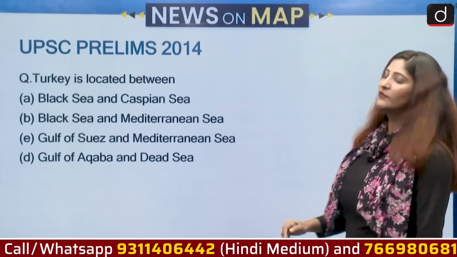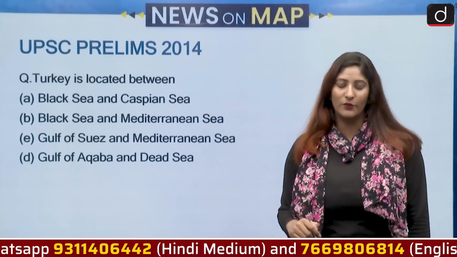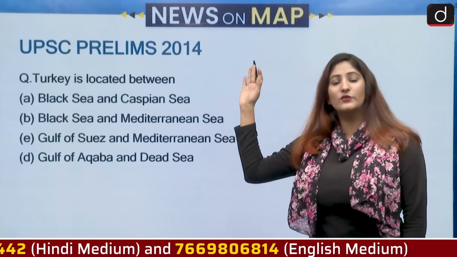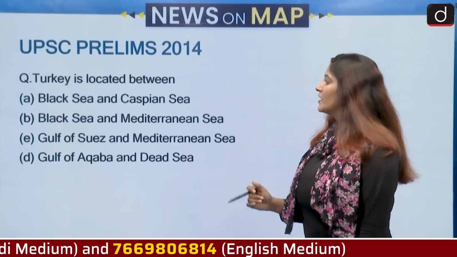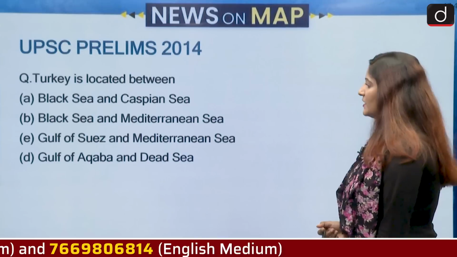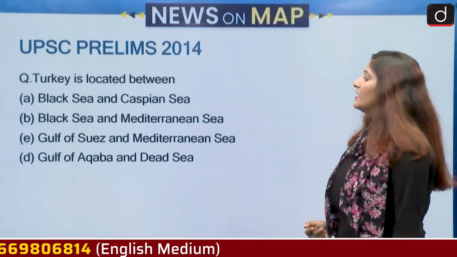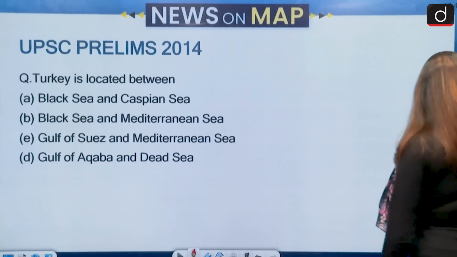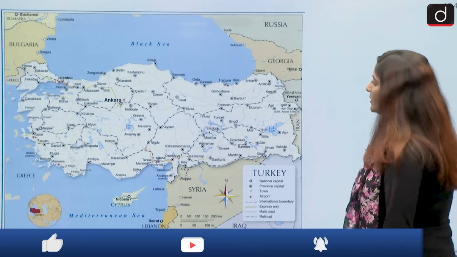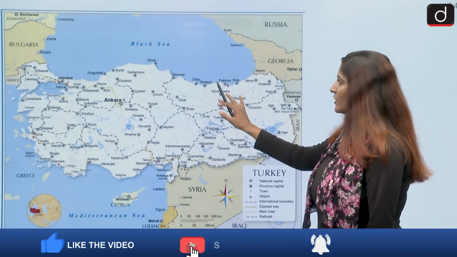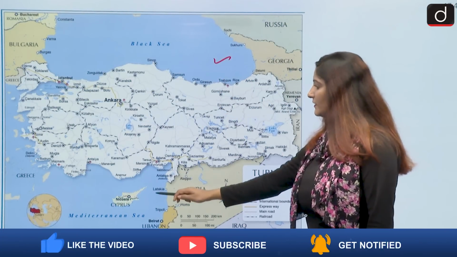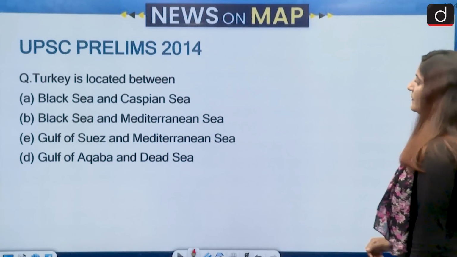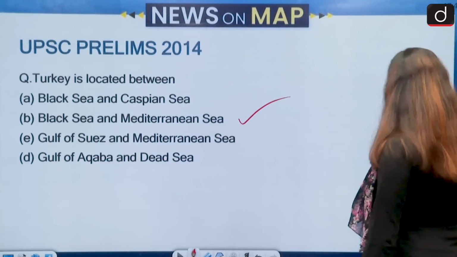Moving on, let us solve this UPSC prelims question of 2014 together. It was a question of 2014, now it's Turkey. Turkey is located between Black Sea and Caspian Sea, Black Sea and Mediterranean Sea, Gulf of Suez and Mediterranean Sea, Gulf of Aqaba and Dead Sea. Let us look at the map. Turkey is a country which is located between Black Sea and the Mediterranean Sea. Okay, so the correct answer will be Black Sea and Mediterranean Sea, option B.